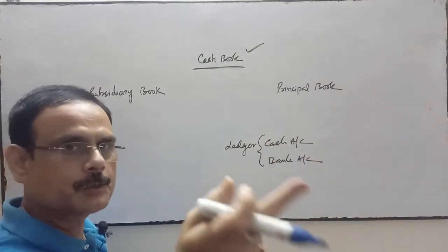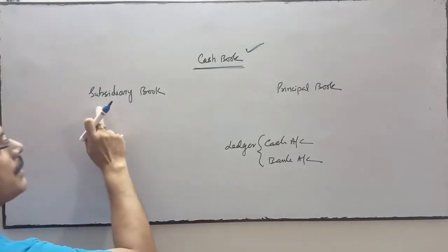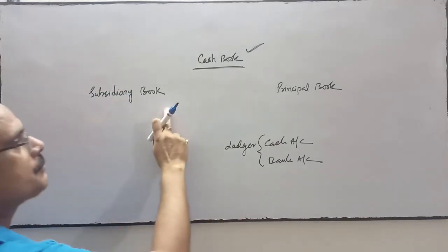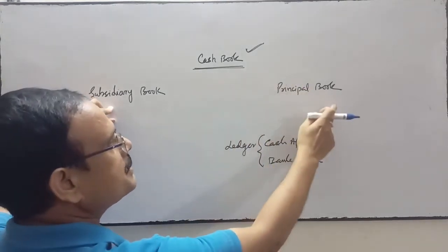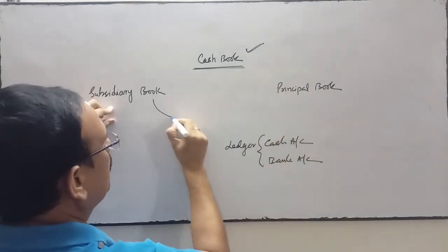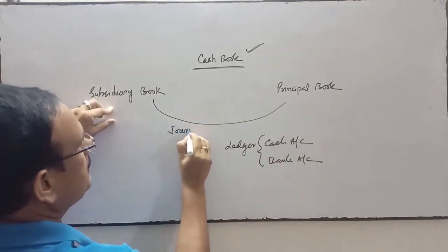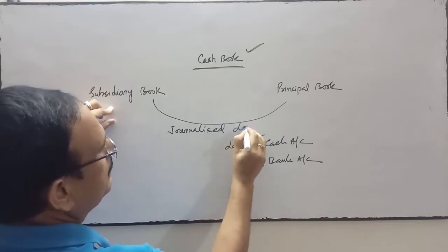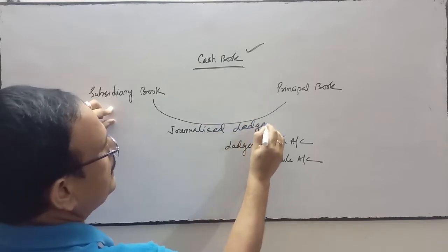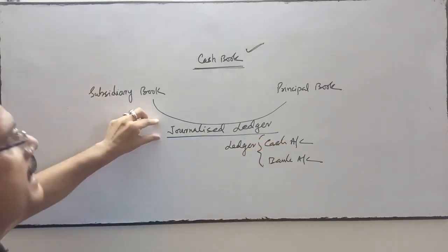Cash book is also a ledger of cash and bank account, and cash book is a subsidiary book. That's why we say that the cash book is a subsidiary book as well as a principal book. That's why it is called a journalized ledger. Cash book is also called journalized ledger.